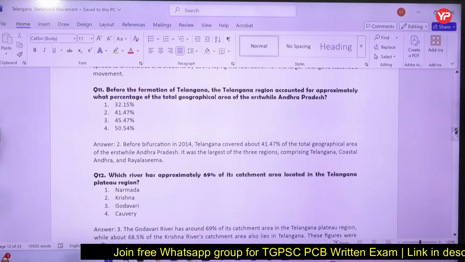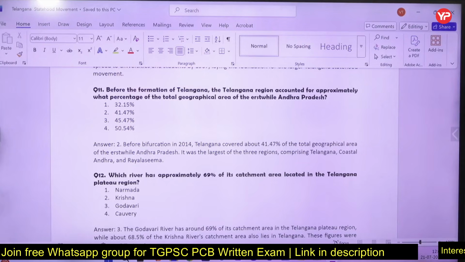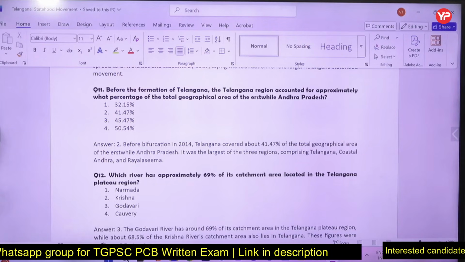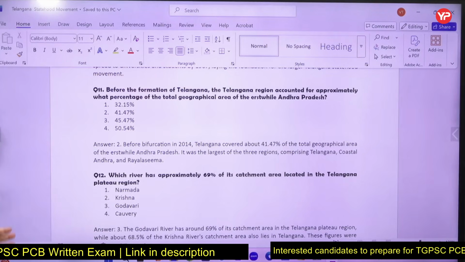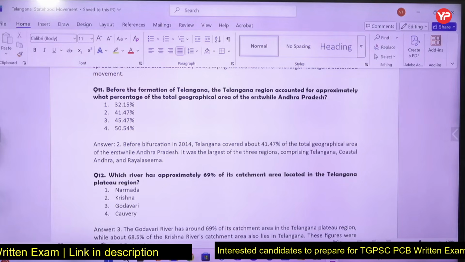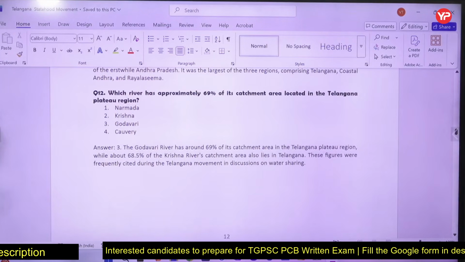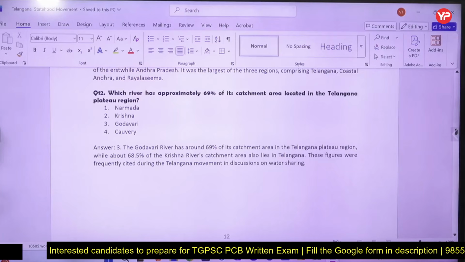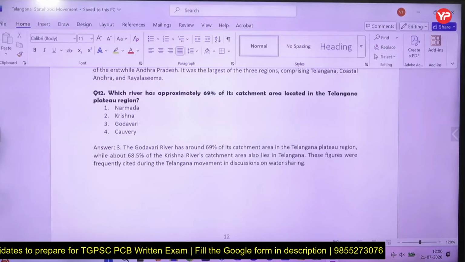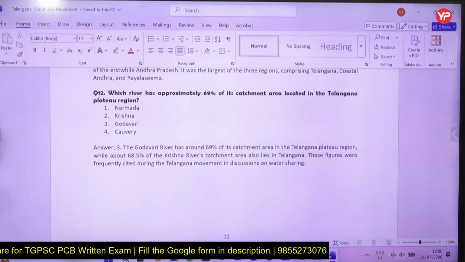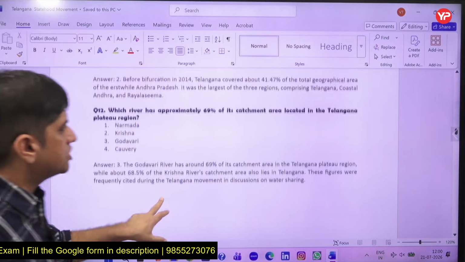How many percent of the total geographical area of Andhra Pradesh? 41%. That is the reason we see 13 districts and 10 districts. 13 go to Andhra Pradesh and 10 districts go to Telangana. Godavari river has 69% catchment area in Telangana. Right, so Godavari and Krishna, this main region is like that.